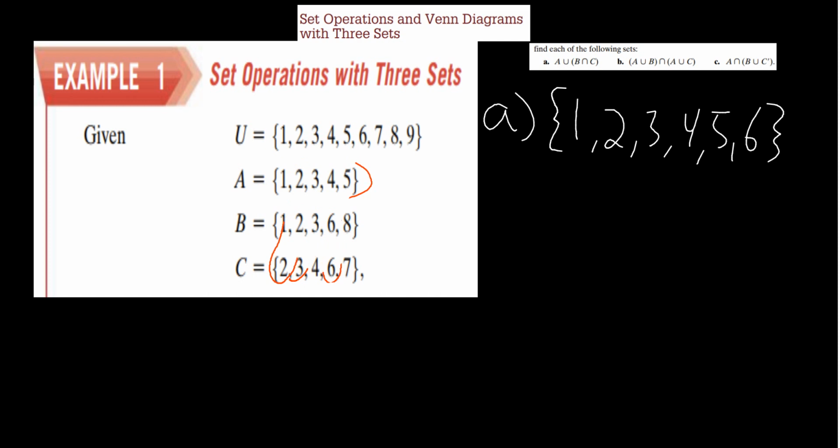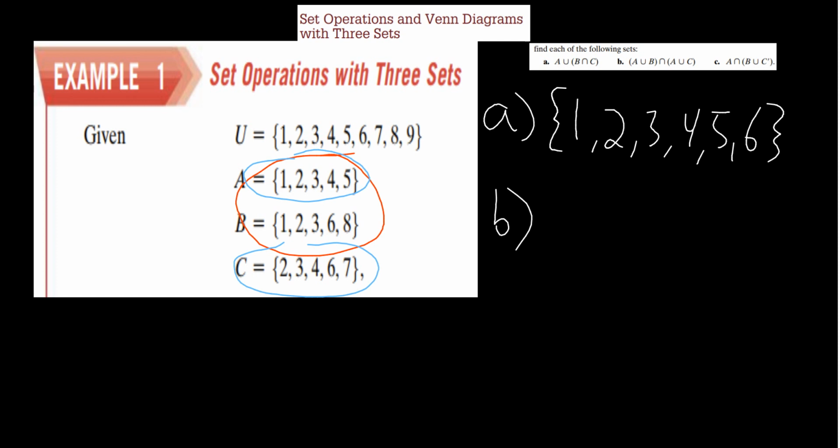All right, so let's do B. A union with B is all this. And then A union with C is going to be all of these. And then we're looking for the intersection of that. So we're probably not going to be doing too much circling here.